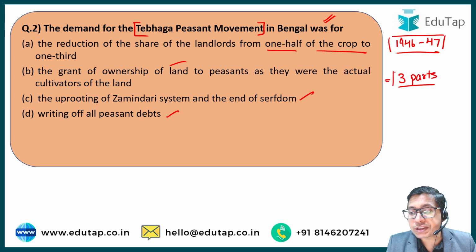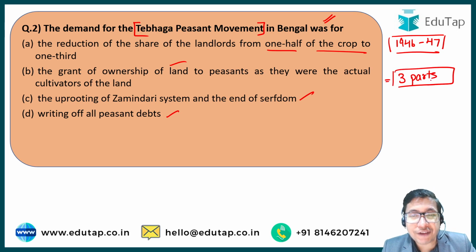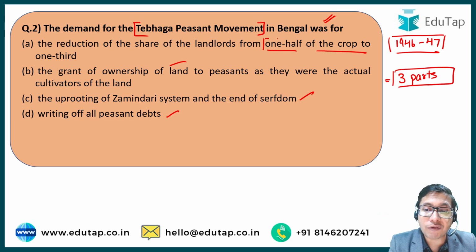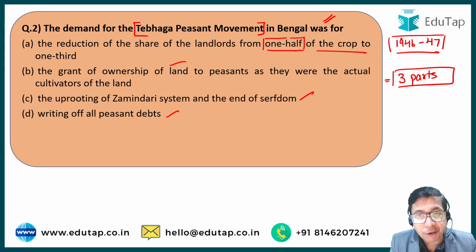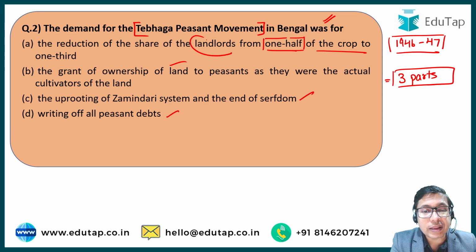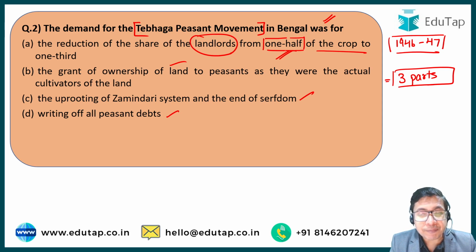At that time, extraordinary revenue was being extracted from the peasants of the Bengal region. The share of crop was about 1/2. So whatever output was coming out of the farms, 1/2 of that output had to go to the landlords or zamindars, and only 1/2 remained with the cultivators, right?